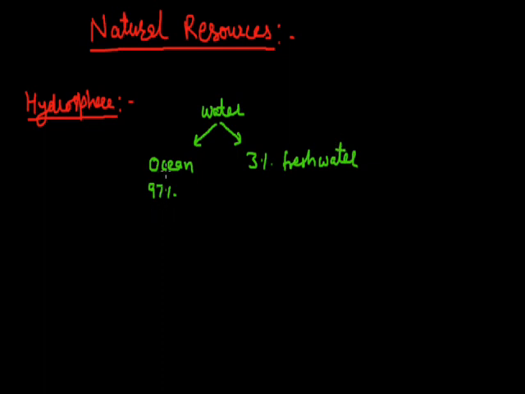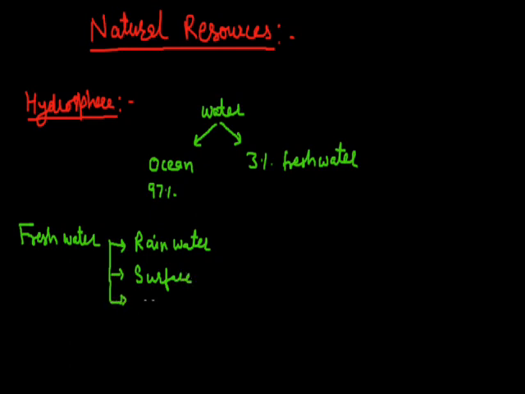First of all, we discuss the type of water which is present on the land, especially fresh water. Fresh water can be divided into the following types. First, we call it rainwater, which comes on the land through rainfall. Second, we call it surface water. And third, we call it groundwater. So these are the types of fresh water.